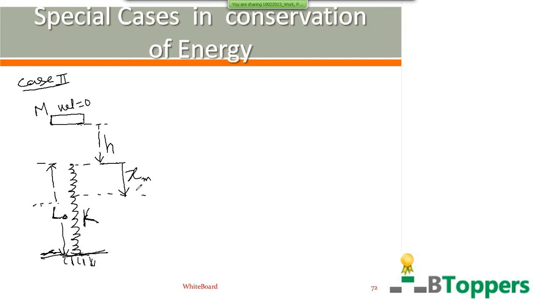Let x subscript m represent the maximum distance which the spring is compressed from its natural length before the block reaches the lowest position. As the block moves down under the influence of gravity, the gravitational potential energy of the block decreases. Simultaneously, the kinetic energy of the block increases. So at the instant just before the block strikes the spring, the decrease in the gravitational potential energy of the block will be equal to mgh, which gets converted into the kinetic energy of the block. That means the kinetic energy of the block at the instant just before it begins to compress the spring is equal to mgh.